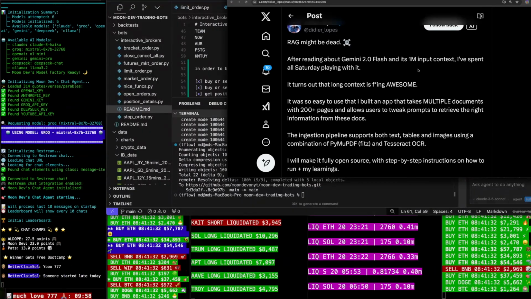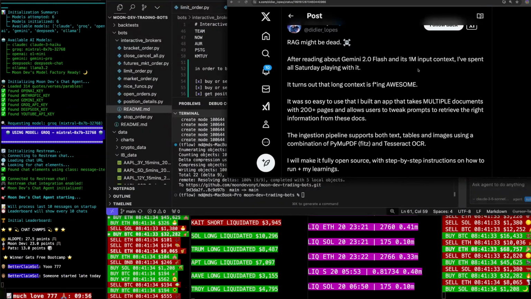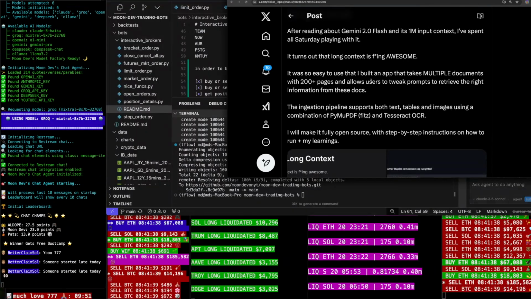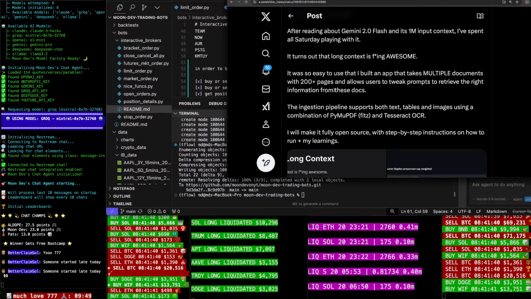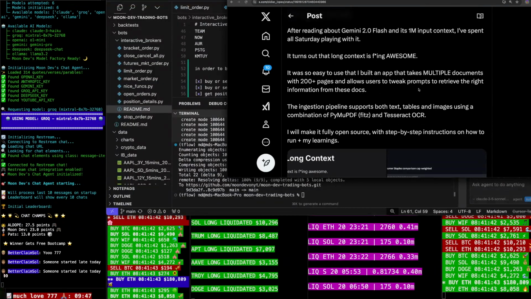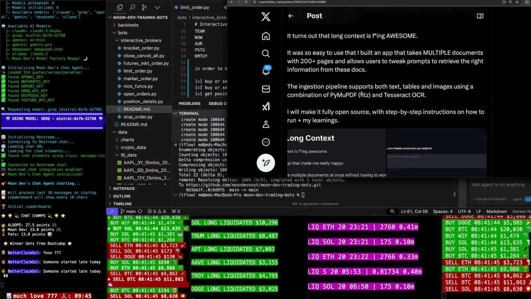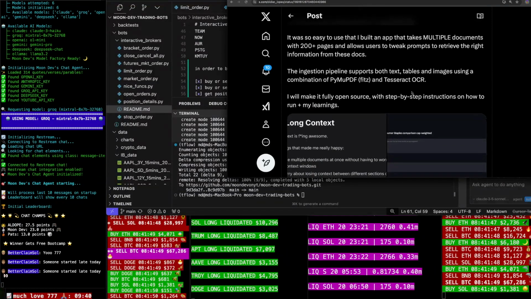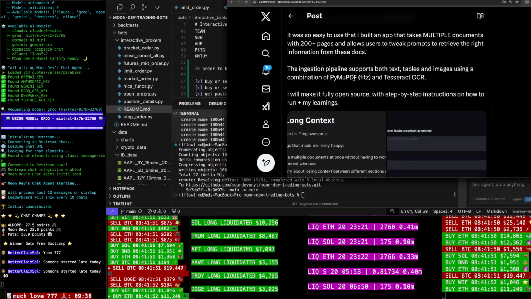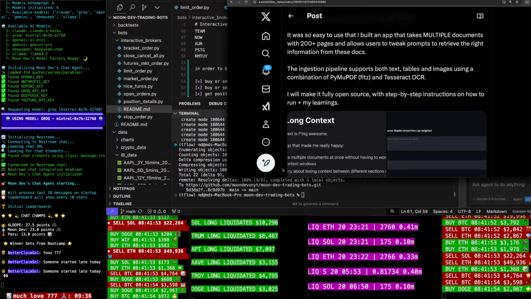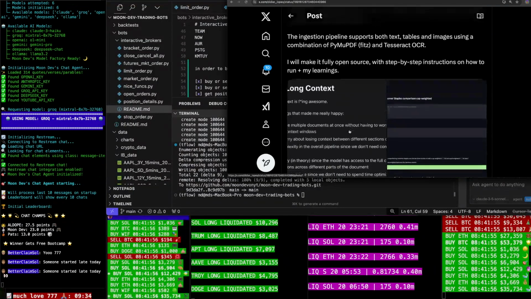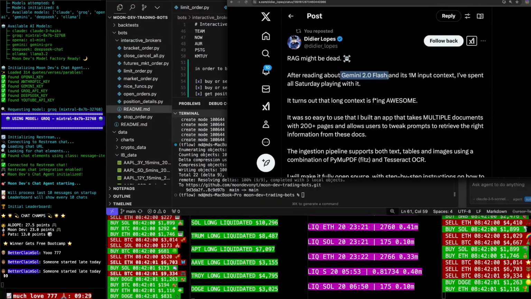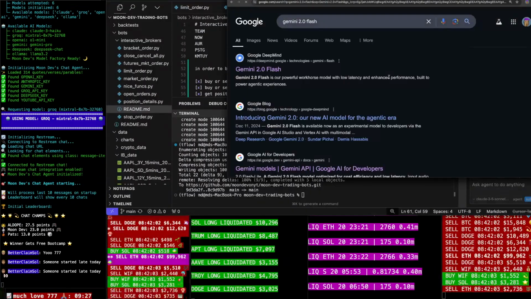It's 1 million input context. I've spent all Saturday playing with it. It turns out that the context is awesome. It was so easy to use that I built an app that takes multiple documents with 200 plus pages and allows it to tweak prompts. The ingestion pipeline supports both text, tables, and images using a combination of PyMuPDF, and I will make it fully open source, with step-by-step instructions on how to use it. So let's go ahead and see how we can run Gemini Flash 2 because I just want to test it out.